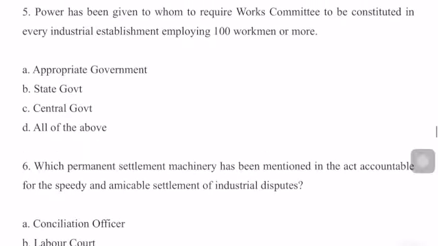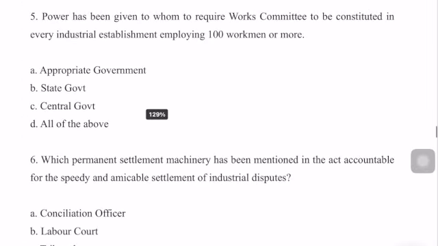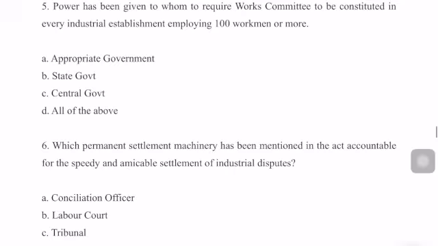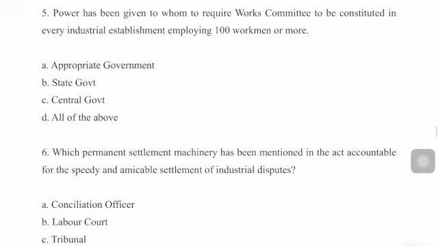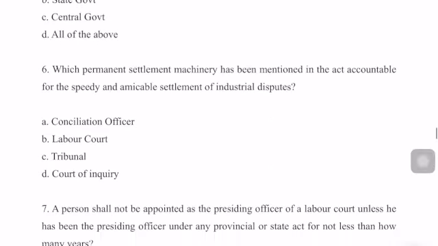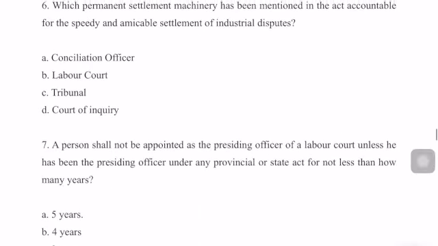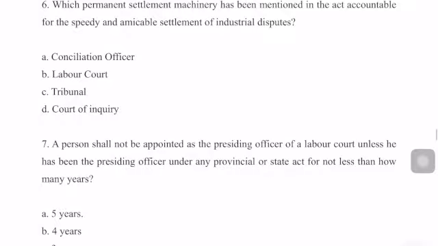Next question. Power has been given to whom to require a works committee to be constituted in every industrial establishment employing 100 workmen or more? This power has been granted to the appropriate government. Next question. Which permanent settlement machinery has been mentioned in the act accountable for the speedy and amicable settlement of industrial disputes? This has been given to the conciliation officer.